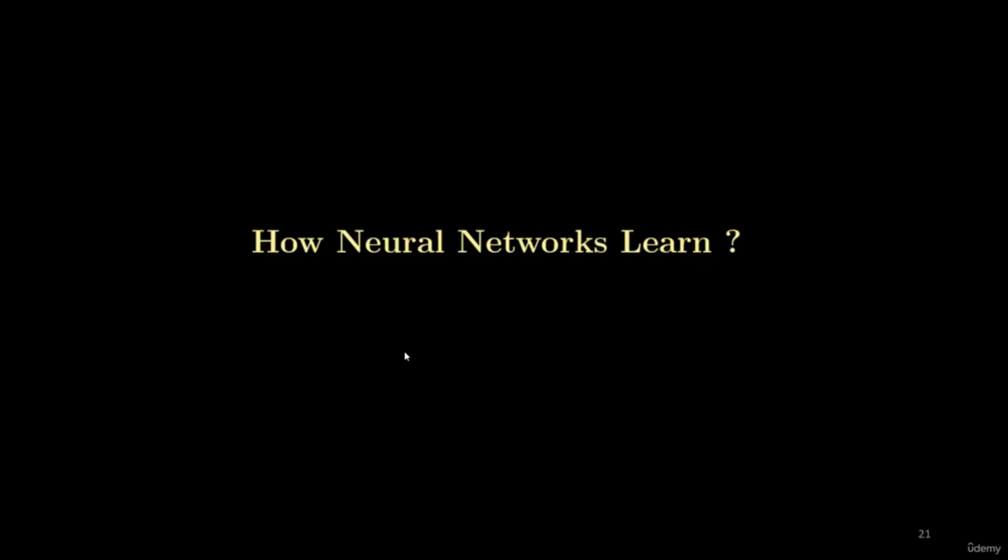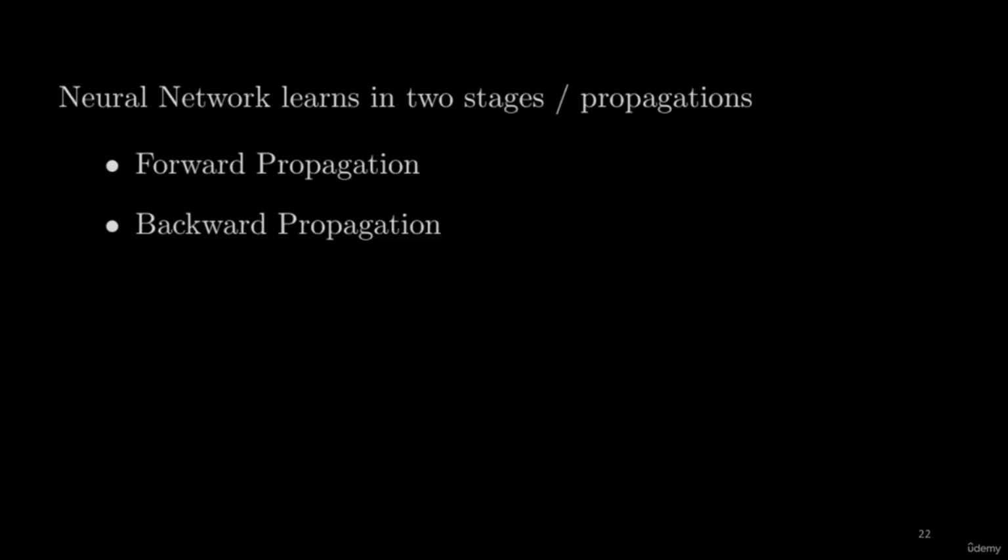Hi everyone, welcome to this lecture. In this lecture, we will study how neural networks learn and what are the important stages or steps during the learning of a neural network. A neural network learns in two stages or propagations. The first is called forward propagation and the second is called backward propagation, or in short, backpropagation.